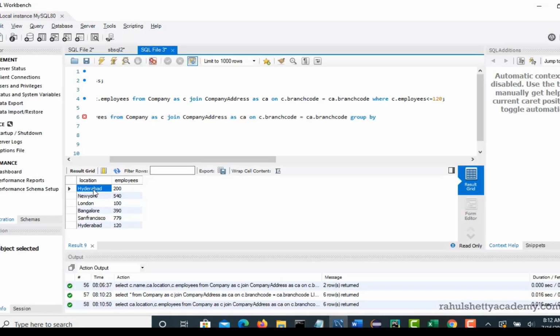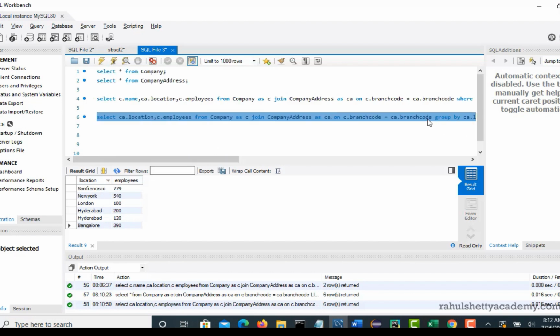So this is one row, this is one row, and you can group these two based upon the value. If you say group by location, it will see how many Bangalores there are and group them, and similarly for London and Hyderabad. So it groups. Let's see what happens.